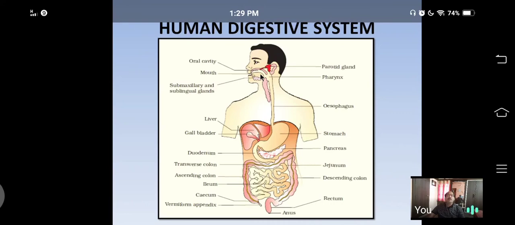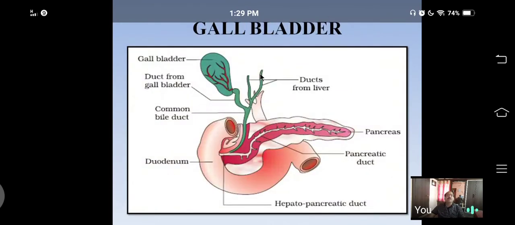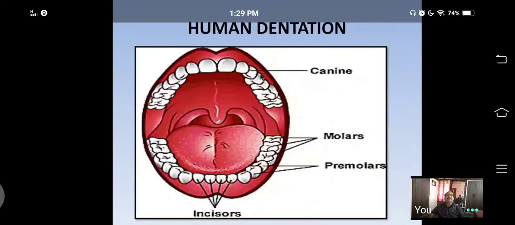Now we learn about the tongue and teeth, which I will show in my next slide. See, this is the mouth cavity or buccal cavity. It consists of a single muscular tongue.